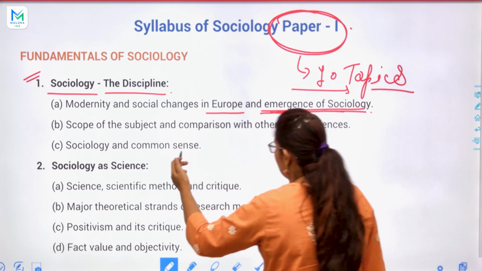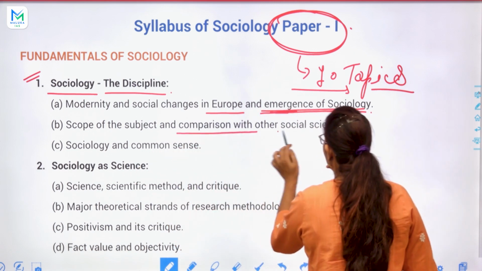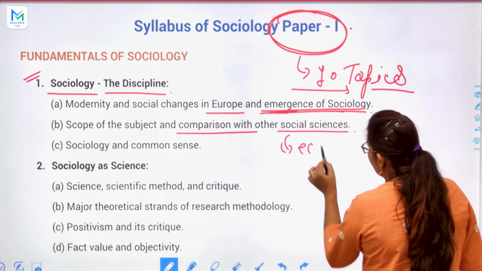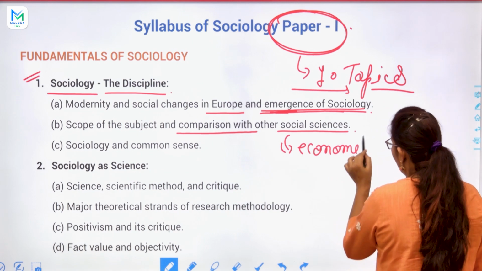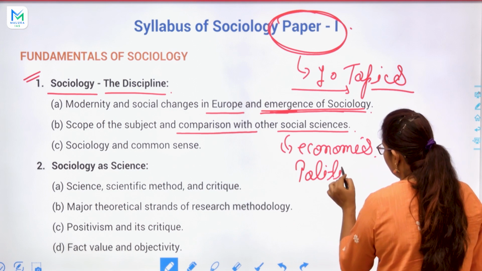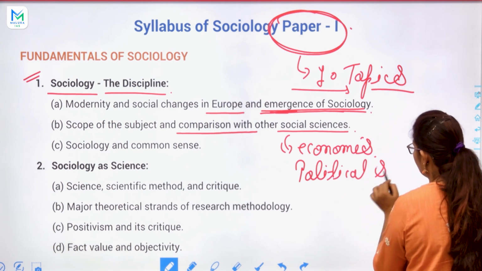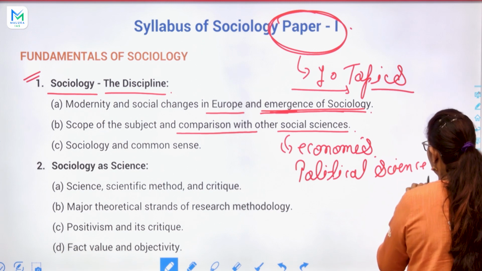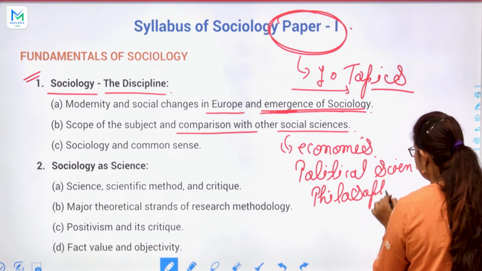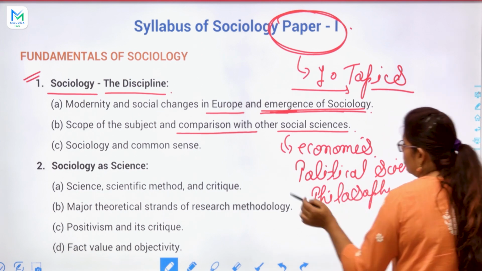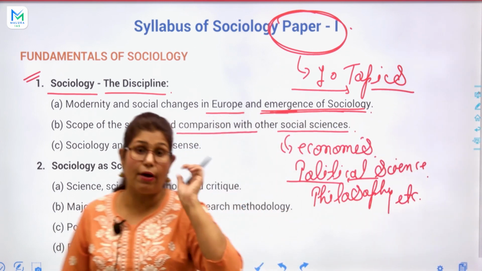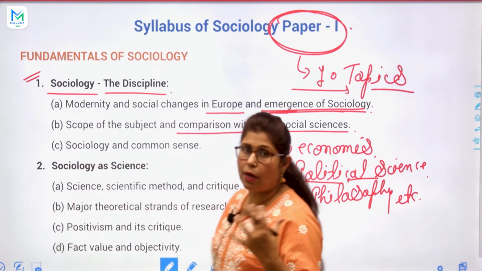So, the scope of the subject and comparison with other social sciences like economics, political science, philosophy, etc. This question came in, I think, 2021 or 2022: the relation of sociology with political science.